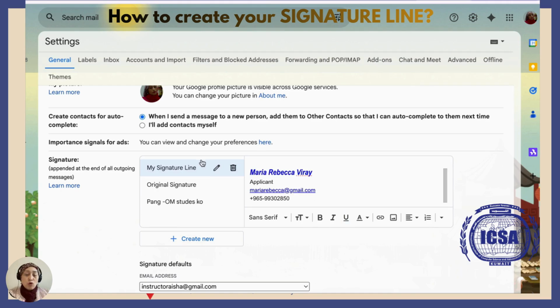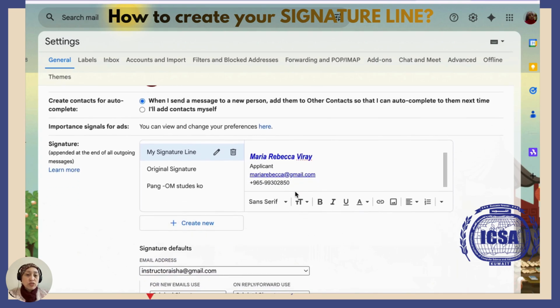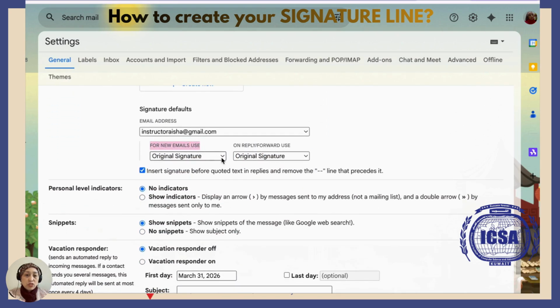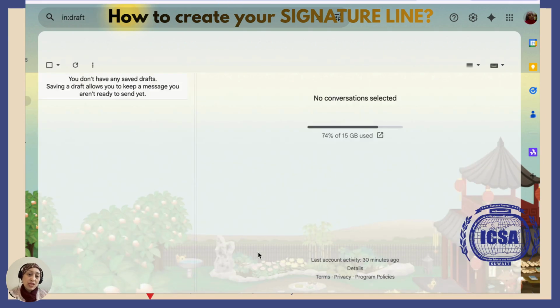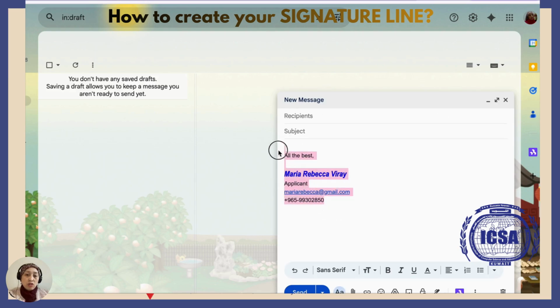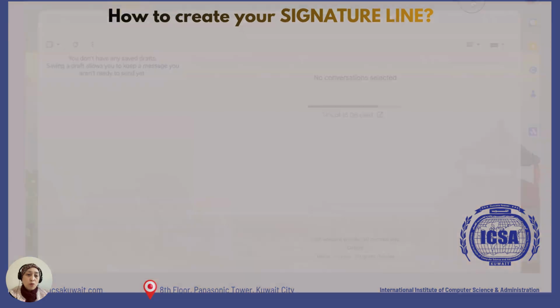And after preparing all your signature line details, you have to make sure that your settings are correct by scrolling down a bit, okay, and make sure that for new emails, it has to be with the signature line, or with my signature line if that's the signature line that you want to make, okay? And then click on save changes. So the moment you click on compose, the signature line that you have created is already there, okay? All right, so I hope that helps.